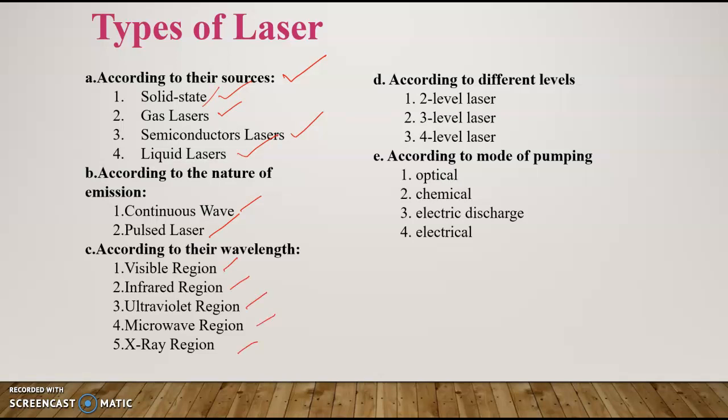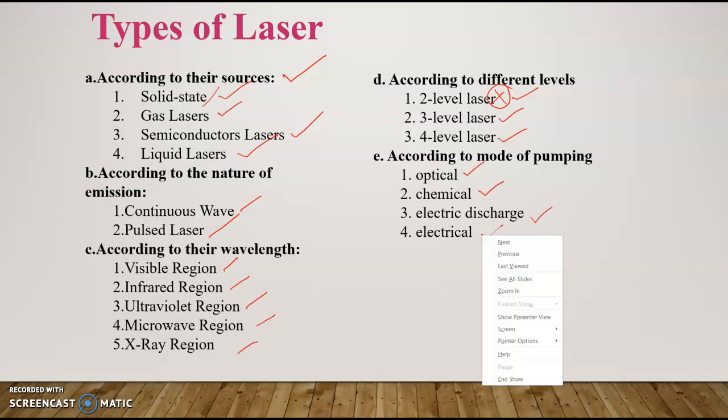Then according to different levels, that is how many metastable states or energy levels we are constructing: 2-level laser, 3-level laser, 4-level laser, etc. 2-level is not common; 3-level and 4-level are very common. Then according to the mode of pumping, we can have optical pumping, chemical pumping, electric discharge pumping, or electrical pumping.